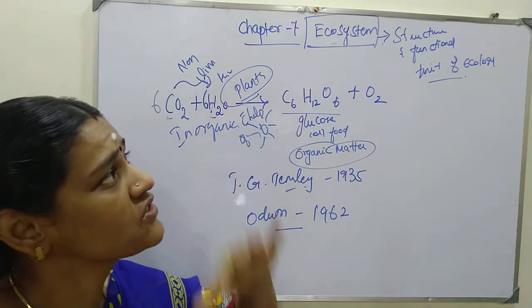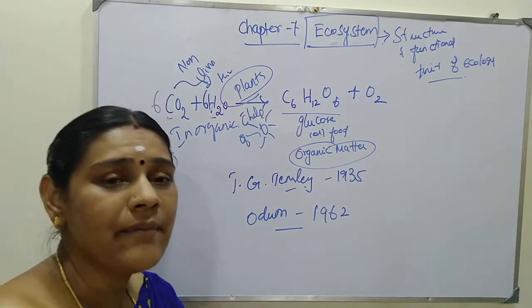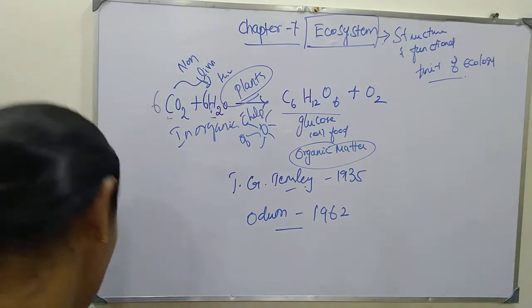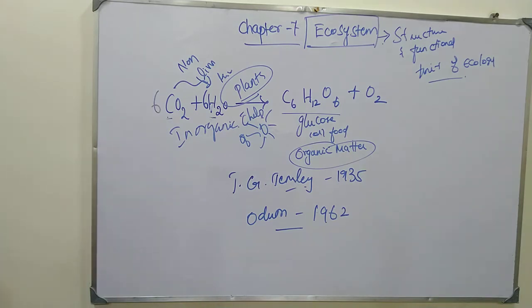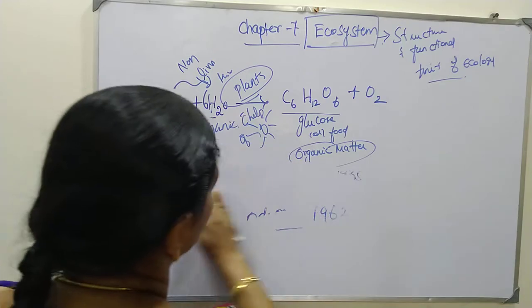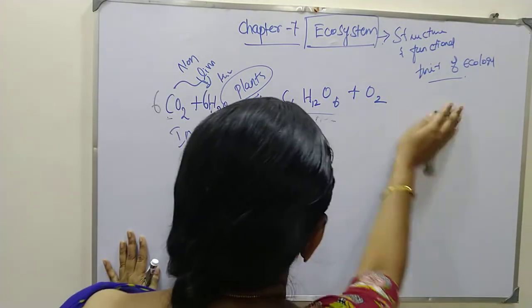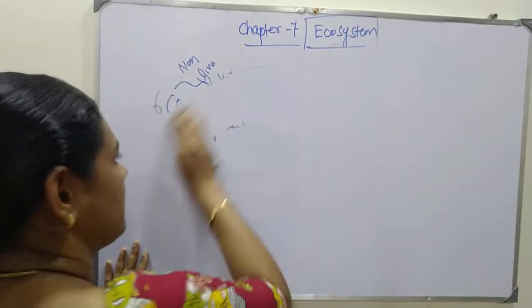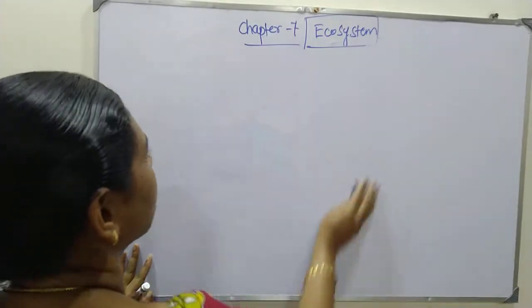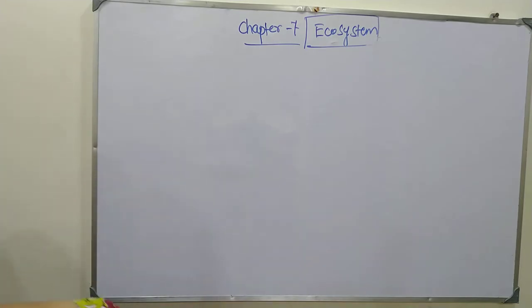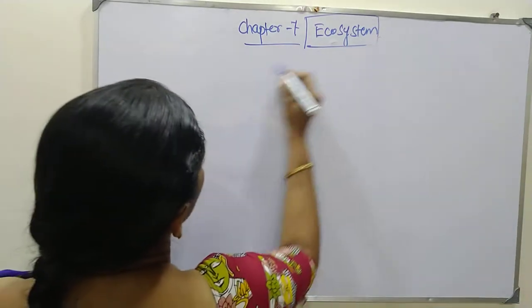Apart from the definition of the ecosystem, I am going to explain the structure of the ecosystem. In the structure of the ecosystem there are two types. One is abiotic, another one is biotic. The abiotic ecosystem is nothing but the abiotic things. What are the abiotic things you have seen in the ecology lesson?